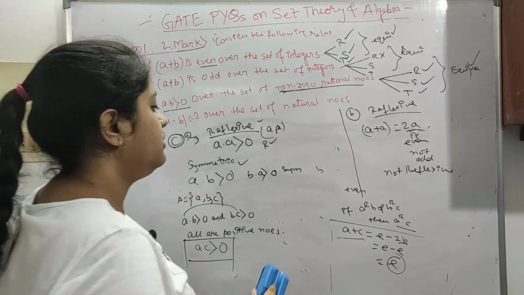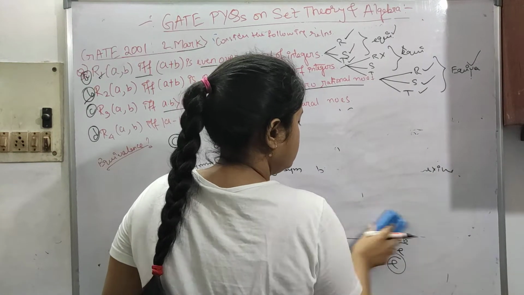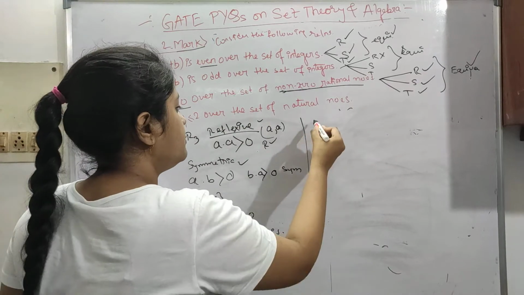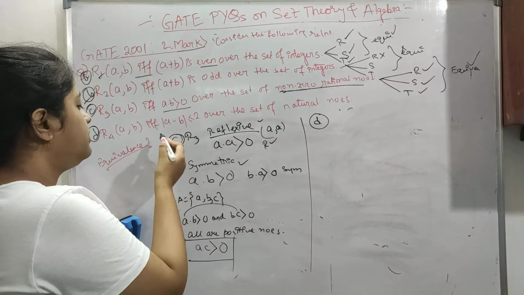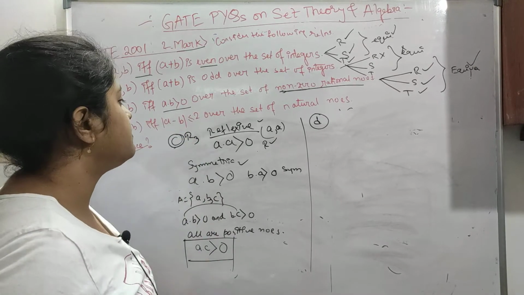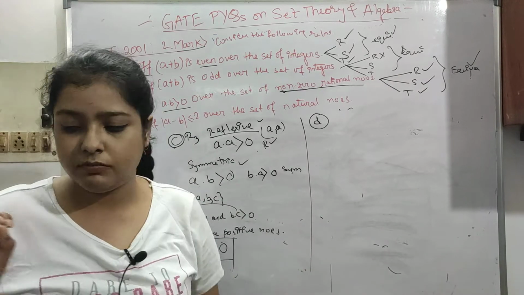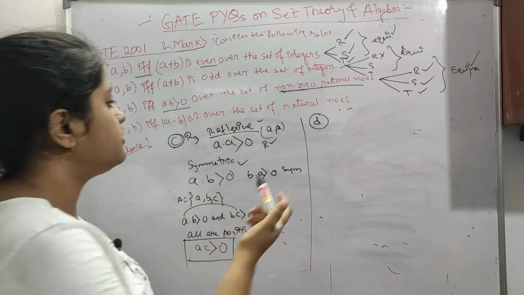Now let's see option D. Option D is: a comma b, if and only if modulus of a minus b is less than or equal to 2. This modulus sign means we have to take the positive number. Even if it is something negative, we have to take the positive number.